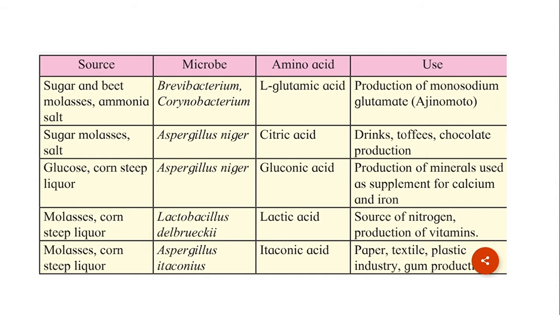Microbe used in this case is Aspergillus itaconicus. Itaconic acid is produced in this case and it is used in various paper, textile, plastic industries and for gum production.